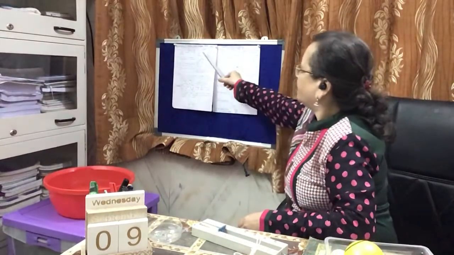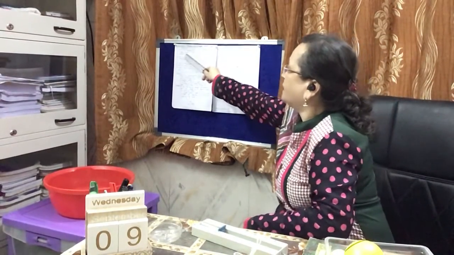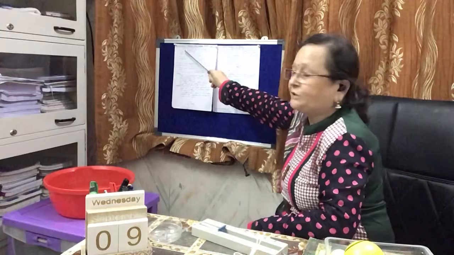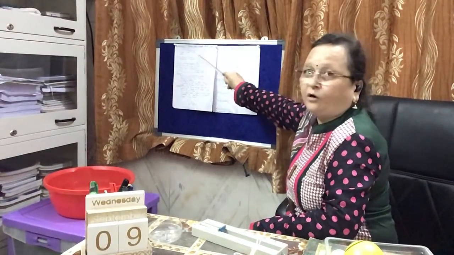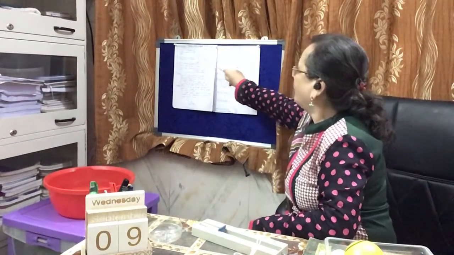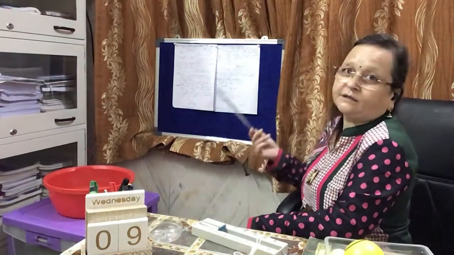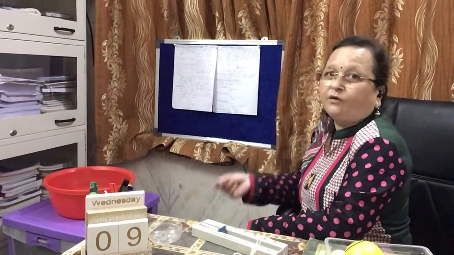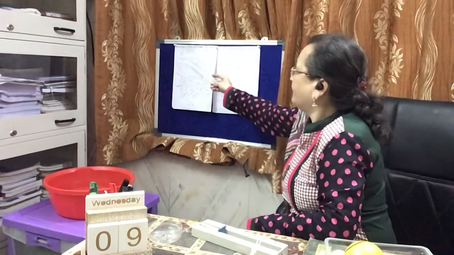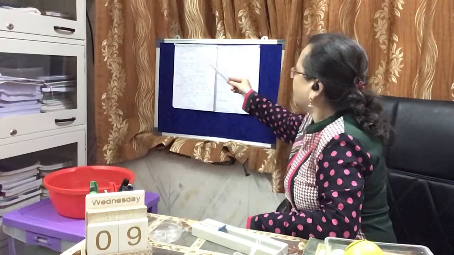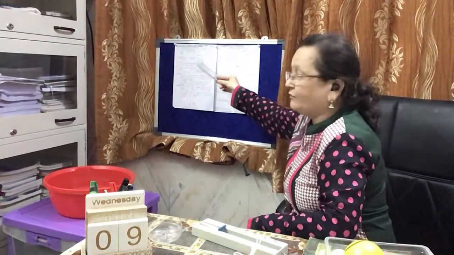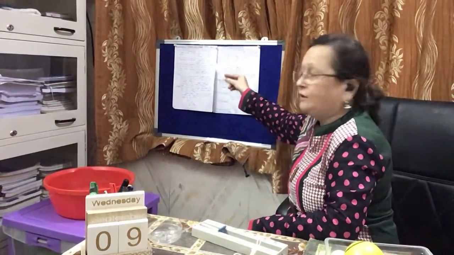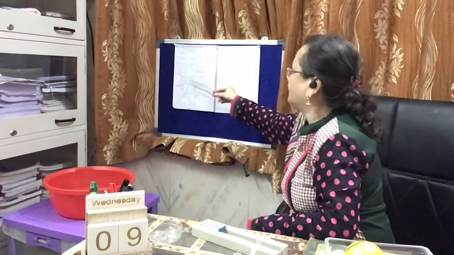See here, students, the difference. Mass is the amount of matter present in the object, but weight is the pull of the earth, that is, the force with which the earth attracts the object. Second, weight's value is not the same everywhere, because the value of small g changes from place to place.